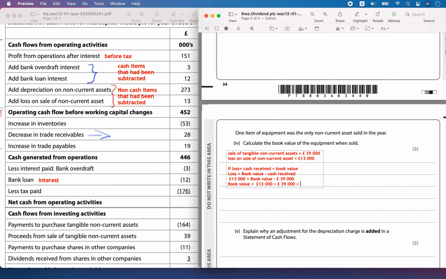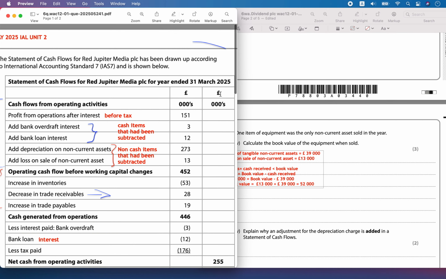So that is 39,000 plus 13,000, which is equal to 52,000 pounds.